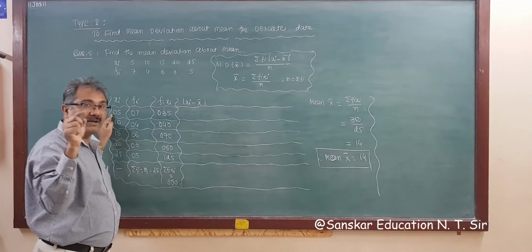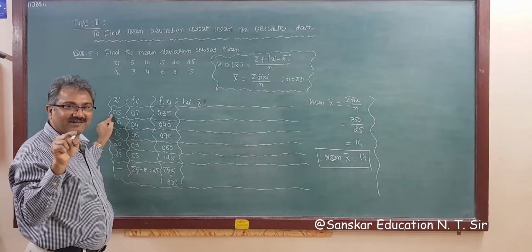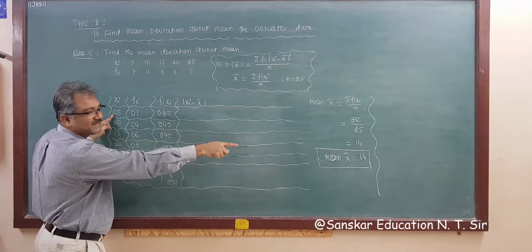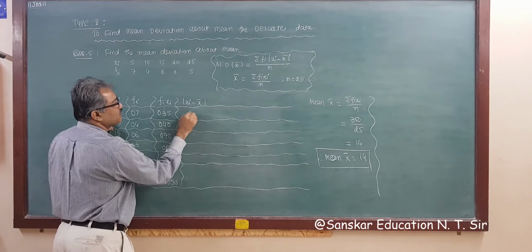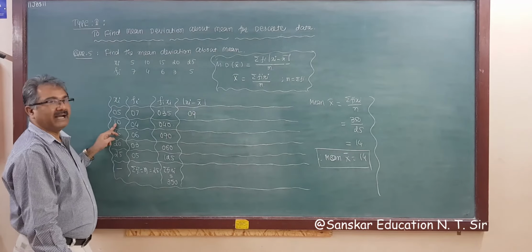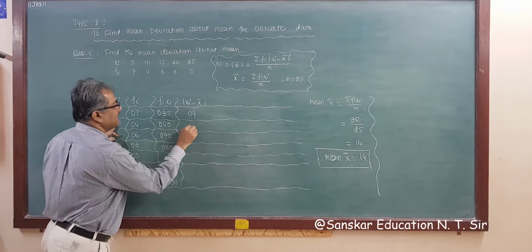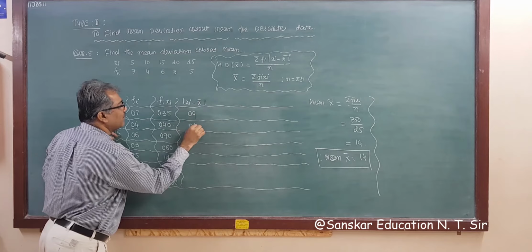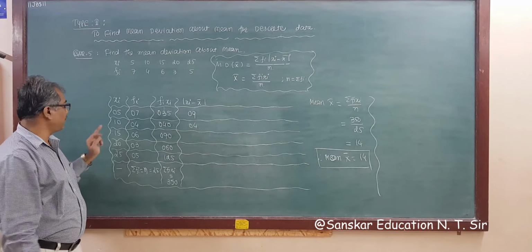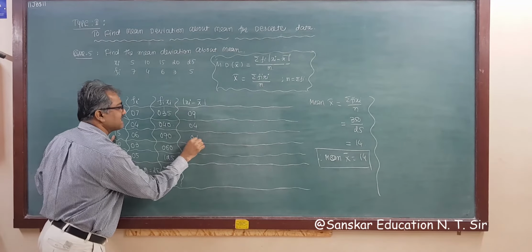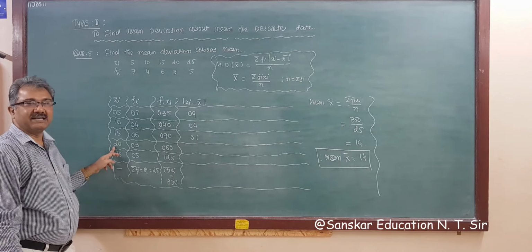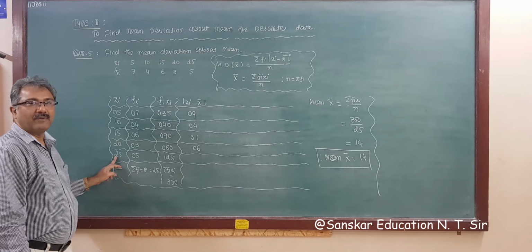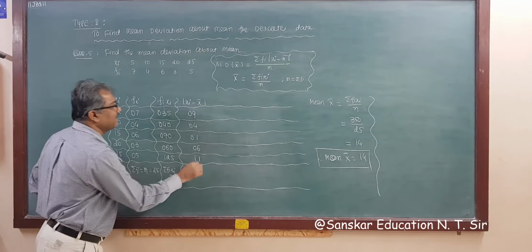Now 5 minus 14, that is 9. So I am writing 9 here. 10 minus 14, that is 4. 15 minus 14, that is 1. 20 minus 14, that is 6. And 25 minus 14 is 11.